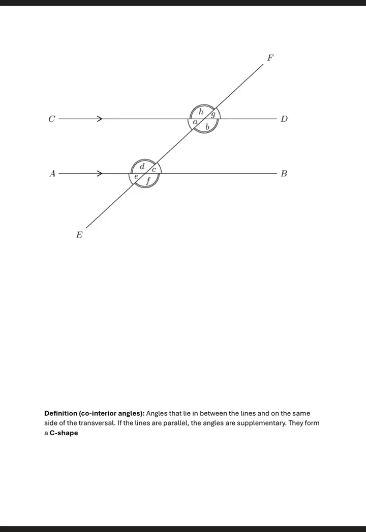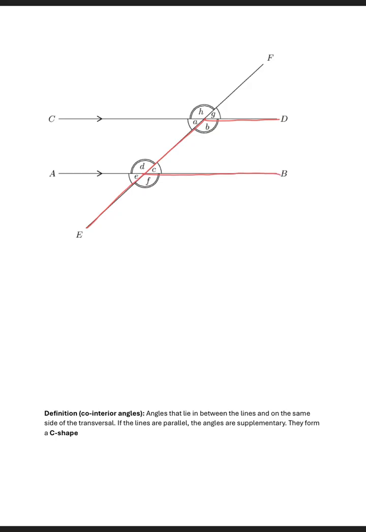So this is how we identify corresponding angles. We just look for an F shape. So let's draw an F shape. So this is the first F shape that I'm seeing. So this is the F shape.